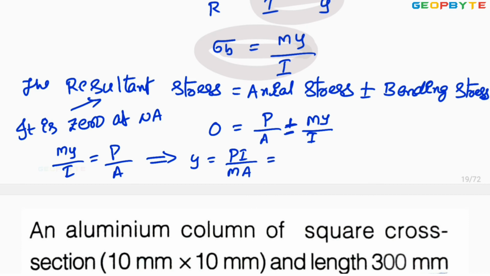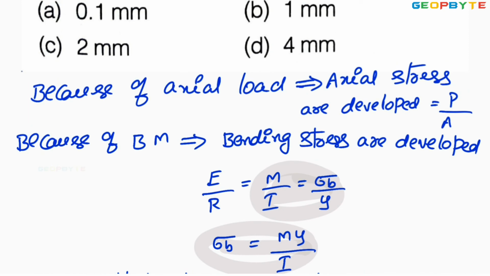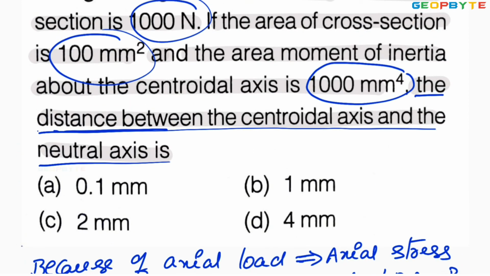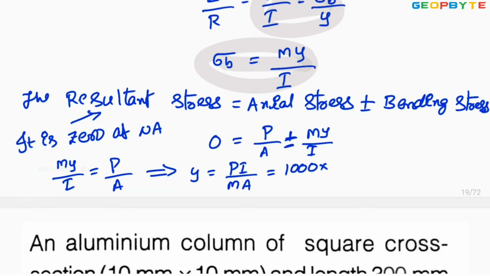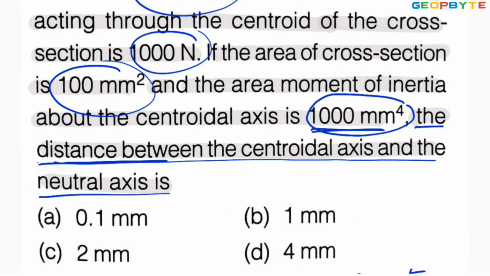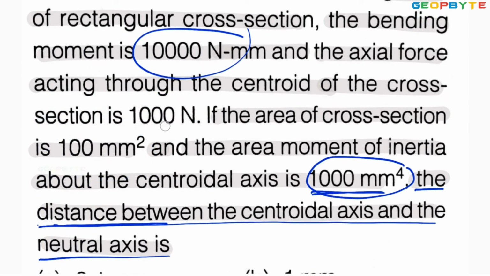Here P is given as 1000 newtons and I, the moment of inertia, is 1000 mm power 4. P is 1000 newtons, absolutely correct.